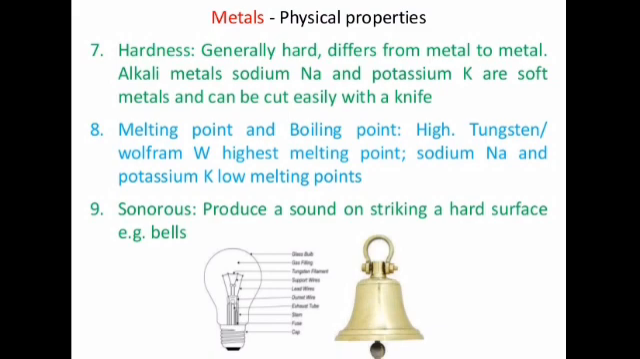Hardness. They are generally hard, and this hardness differs from metal to metal. For example, alkali metals like sodium and potassium are soft metals and can be cut easily with a knife, whereas copper, silver, lead, these are hard metals having high tensile strength. Melting point and boiling point. They have generally high melting and boiling points. Tungsten has the highest melting point, whereas sodium and potassium have low melting points.